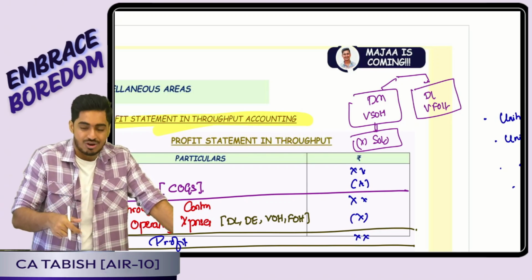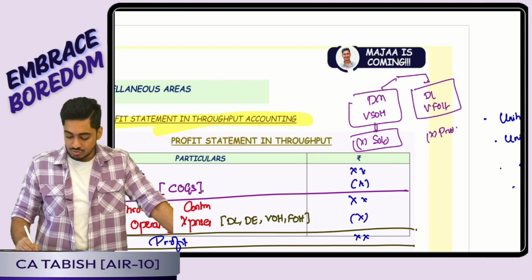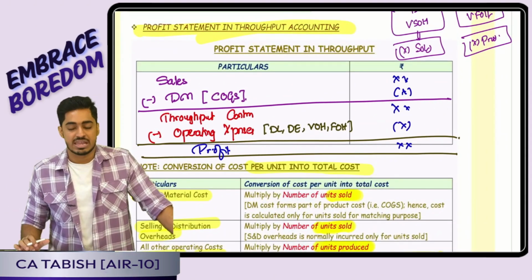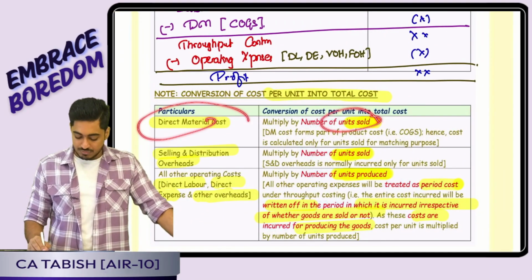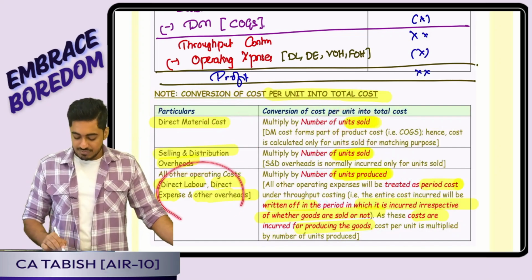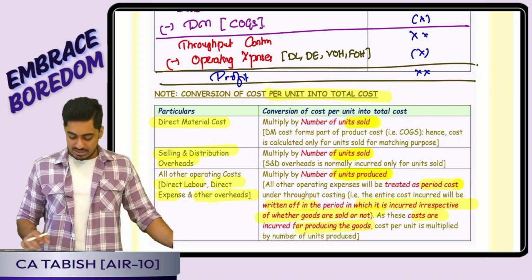It is incurred on all the units which is produced. That means I will multiply by number of units produced. Is this clear everyone? This is how we will be arriving at our profit statement. So my direct material cost, I will multiply by number of units sold. Selling and distribution, anyways it is incurred only on the units sold, but every other cost I will multiply by the number of units produced. Is this clear everyone? Perfect.